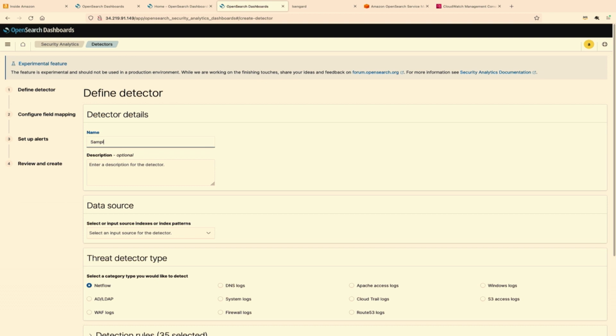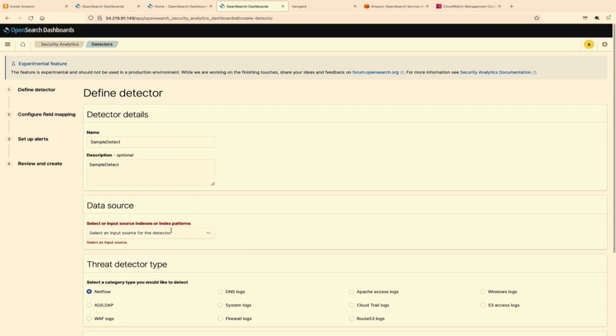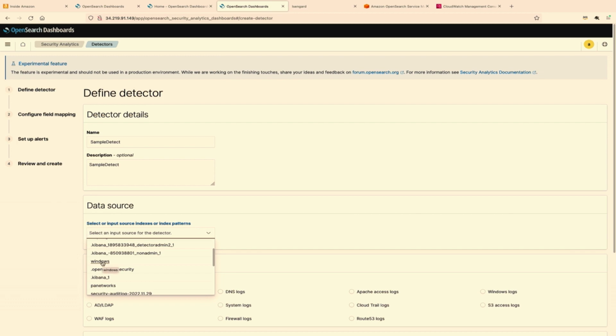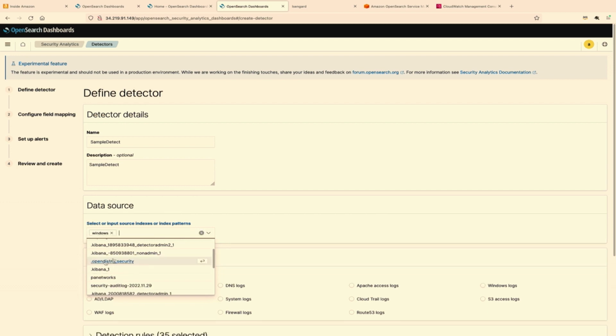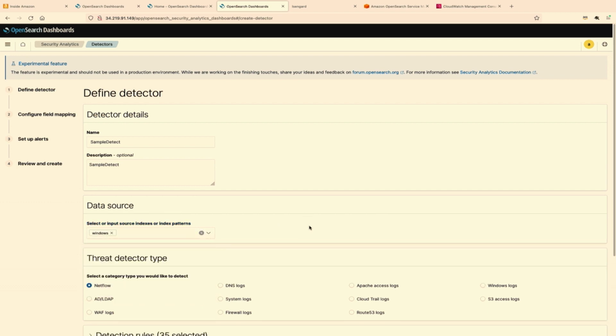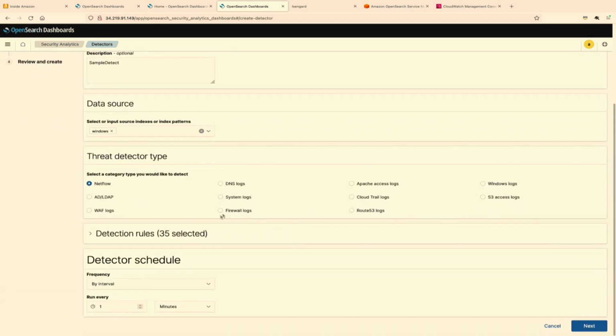So here, let's call it sample detector. And let's give a description. And here, we get to choose the name of your index, however you're ingesting your log files, your system files. So today, I have created an index by the name Windows. And the threat detector types are a one-to-one mapping with the 8 different log types that we just spoke about. So let me choose the Windows logs.